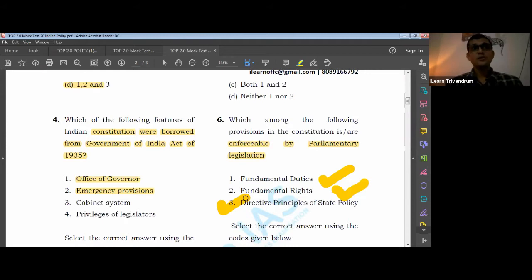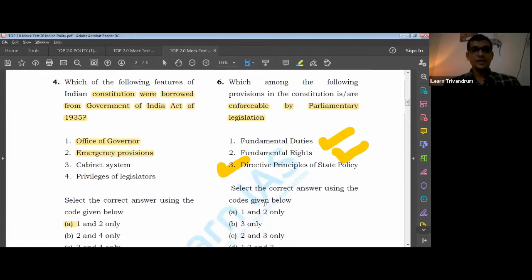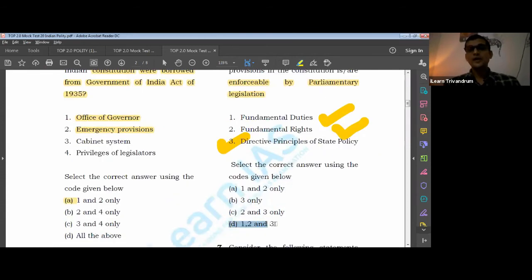There's a mention of the socialist principles, and the directive principles refer to the provisions and the conditions that are to be maintained in a factory. With respect to women, there is a reference to maternity benefits, so we have a Maternity Benefit Act. Recently, there was a constitutional amendment speaking about the economically weaker sections. Weaker sections of the society are also mentioned in DPSP. So we see that all three are correct. That is why the answer will be 1, 2, and 3.